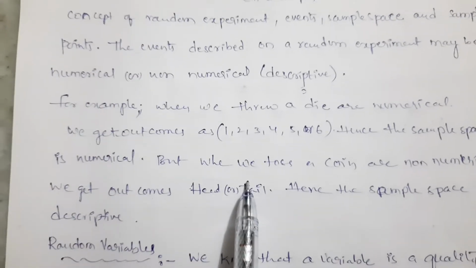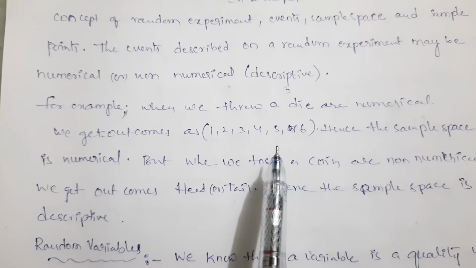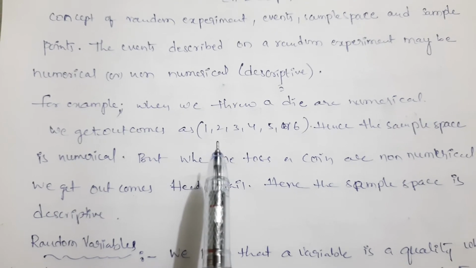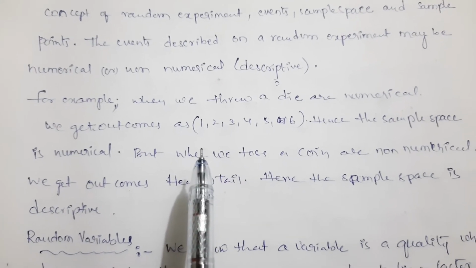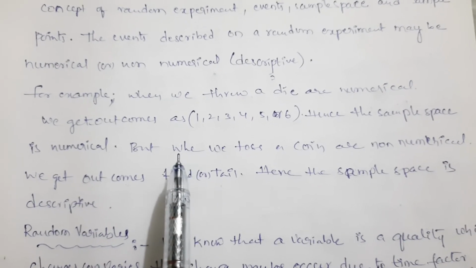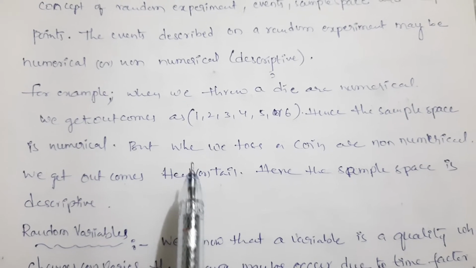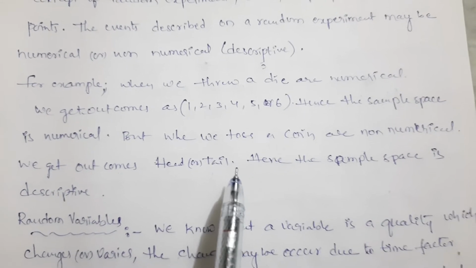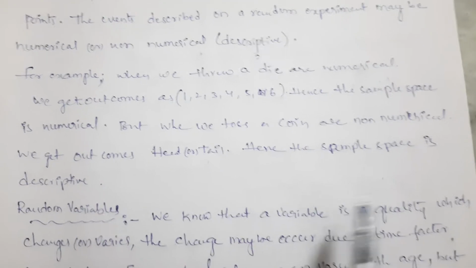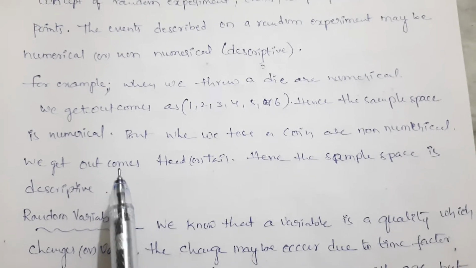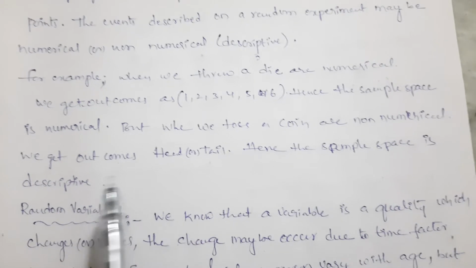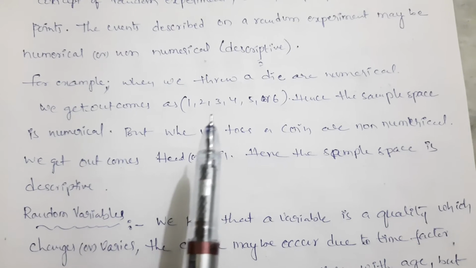For example, when we throw a die, we get the outcomes 1, 2, 3, 4, 5 or 6. Hence the sample space is numerical. But when we toss a coin, we get outcomes head or tail. Here the sample space is descriptive.